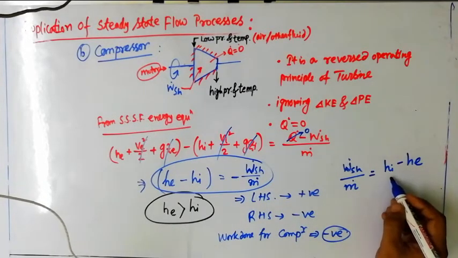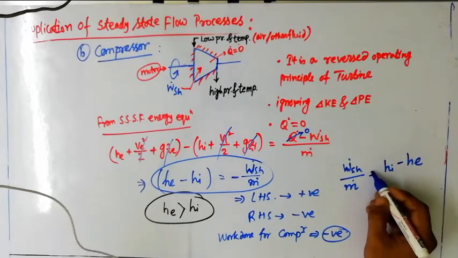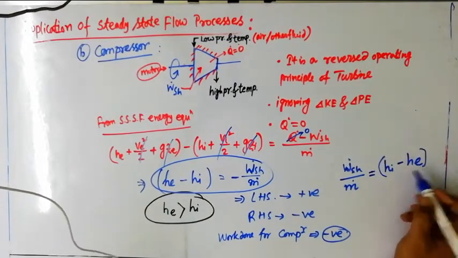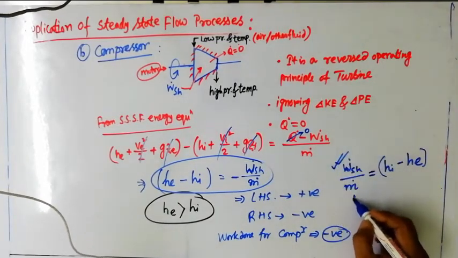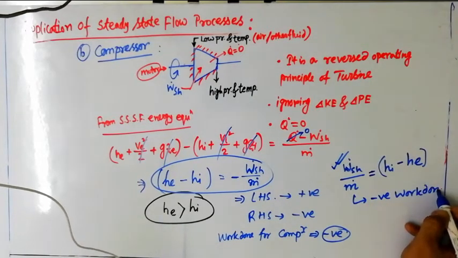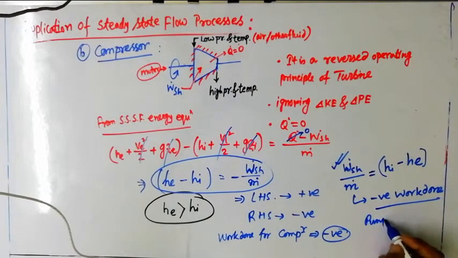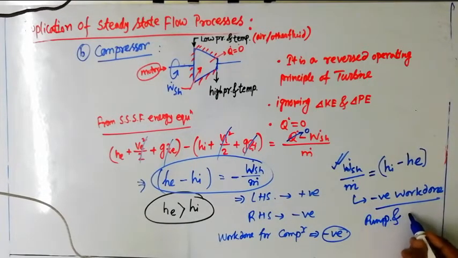You can see HI will be lesser and HE is greater, so that will give you a negative result. That's why it will always come with negative work done. Both devices, pump and compressor, follow this equation.